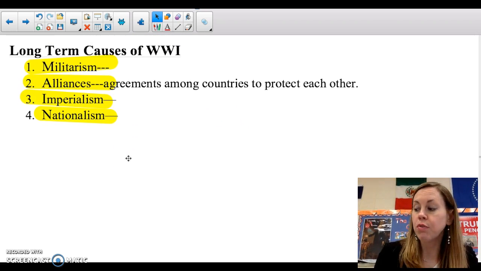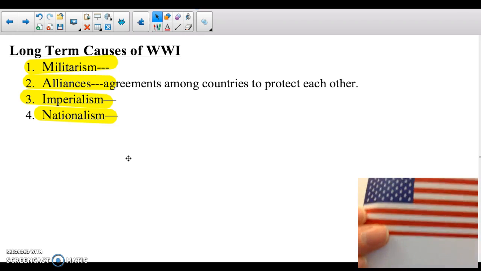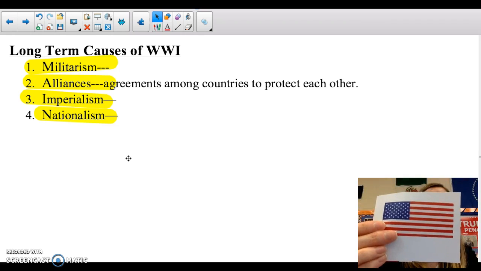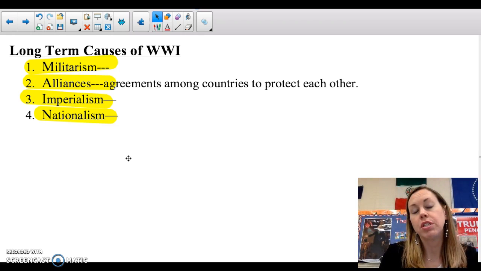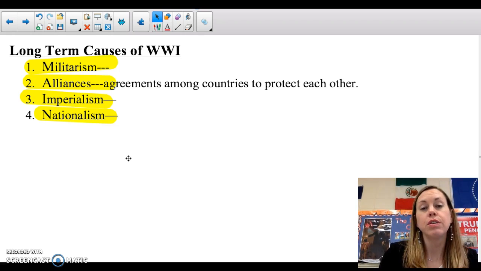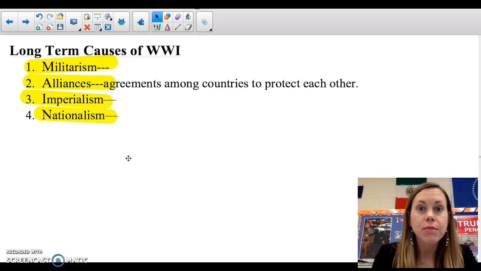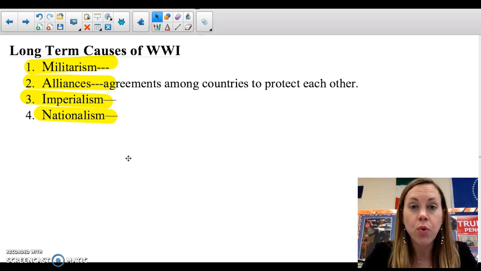Nationalism is the last one on there, and I have an American flag here. That's how you can remember nationalism. It is actually more than patriotism. Patriotism would be that I love my country and I love the people in my country. That's patriotism. Nationalism is I hate anyone who is not of my country.